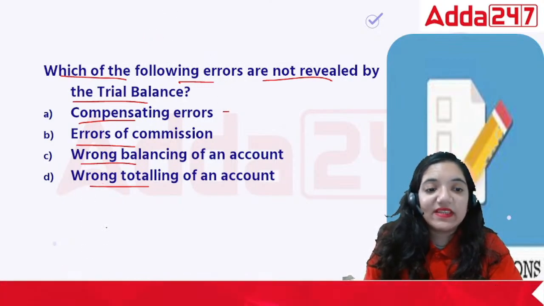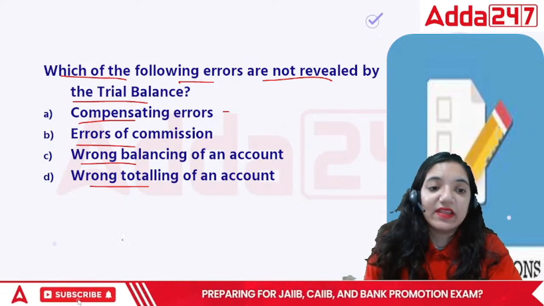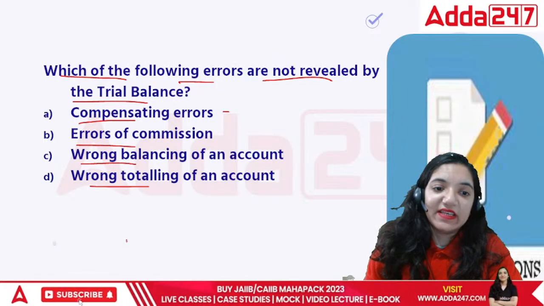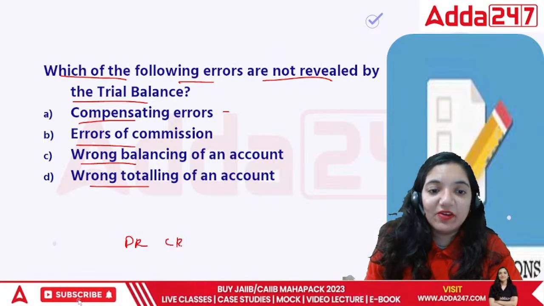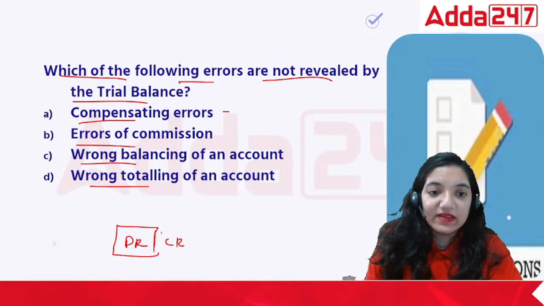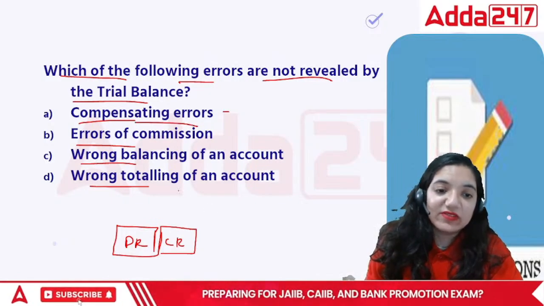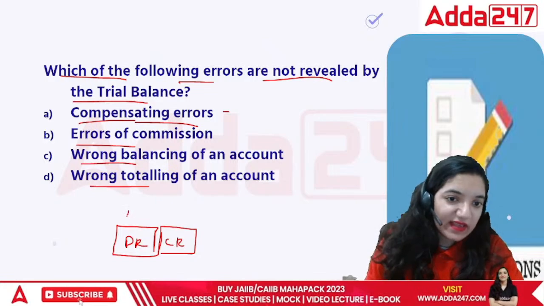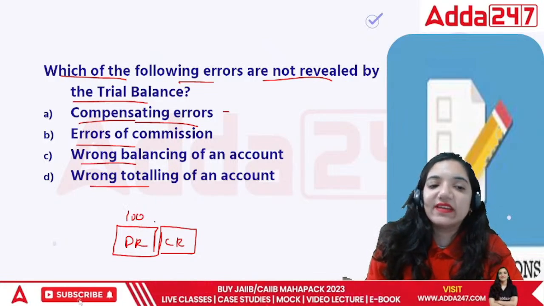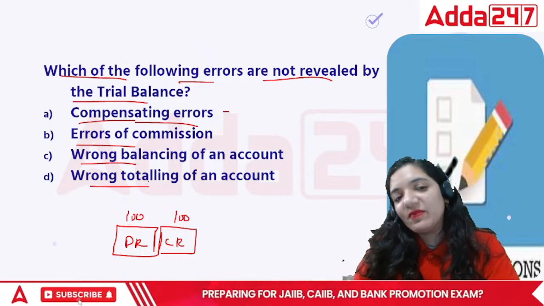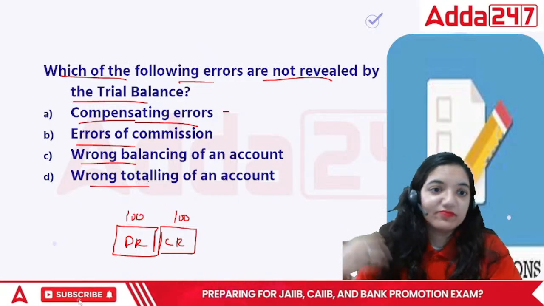Now, compensating errors can be defined as something that compensates. Basically, I have a debit side and I have a credit side, so I've got two areas. Compensating errors are those errors where there is an error of 100 rupees on the debit side and an error of 100 rupees on the credit side. So will the trial balance still match?